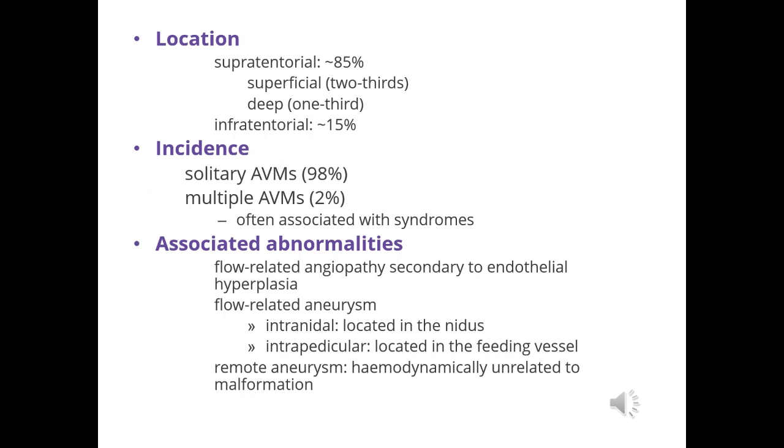Location: supratentorial, infratentorial. In supratentorial, there is superficial and deep. Incidence: solitary arteriovenous malformation 98%, multiple arteriovenous malformation 2%. Associated abnormalities: flow-related angiopathy secondary to endothelial hyperplasia, flow-related aneurysm, intranidal located in the nidus, intrapedicular located in the feeding vessel, remote aneurysm hemodynamically unrelated to malformation.